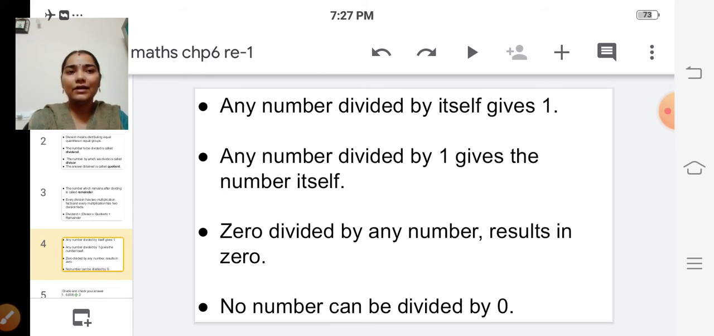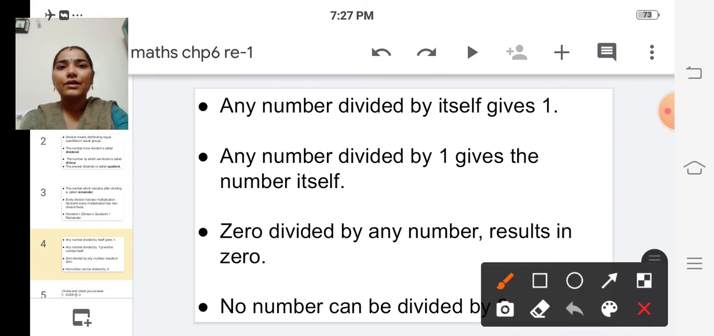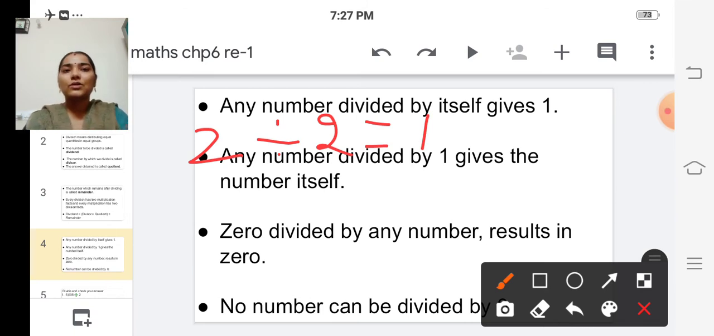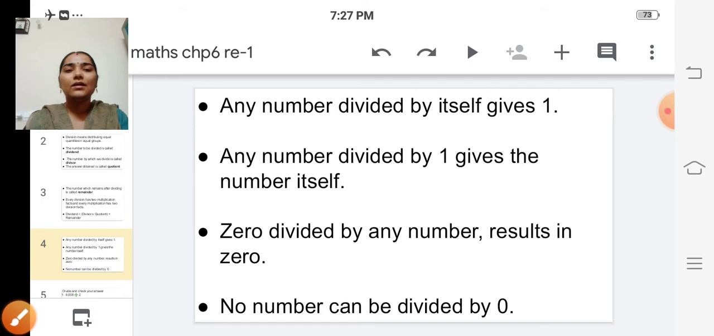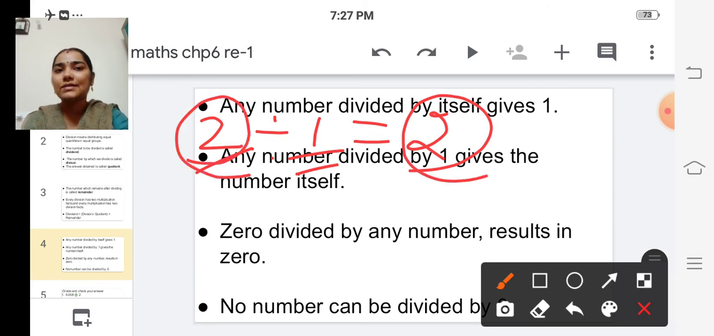Any number divided by itself gives 1. That means if we divide 2 by 2, then the answer is 1. The next one is any number divided by 1 gives the number itself. So 2 divided by 1 is equal to 2.